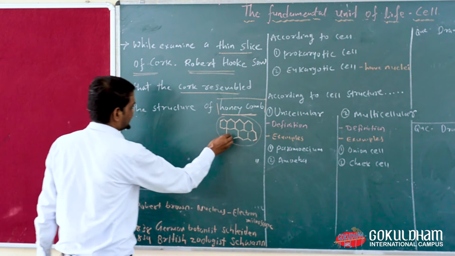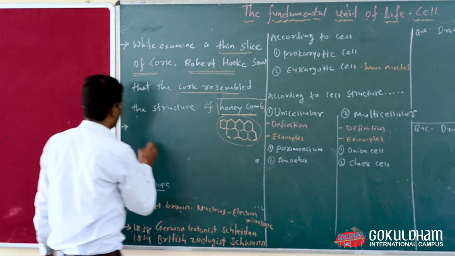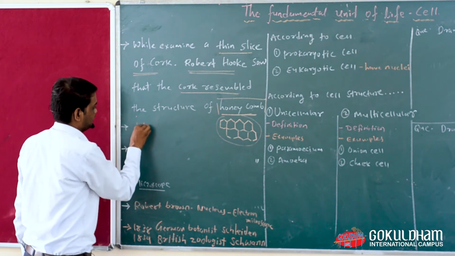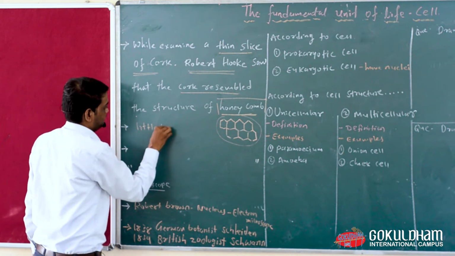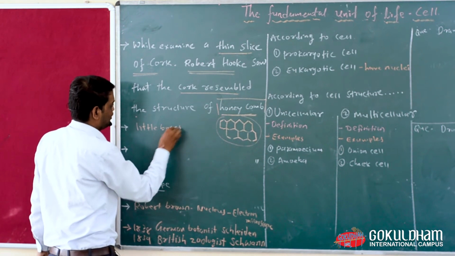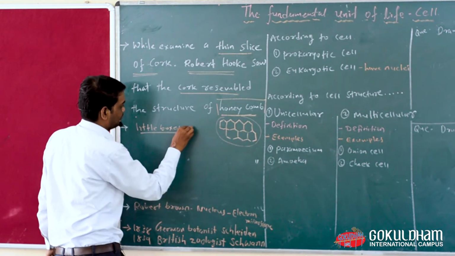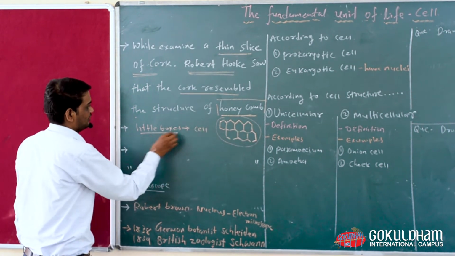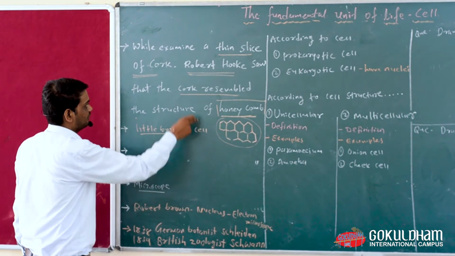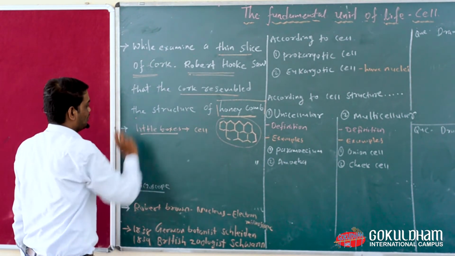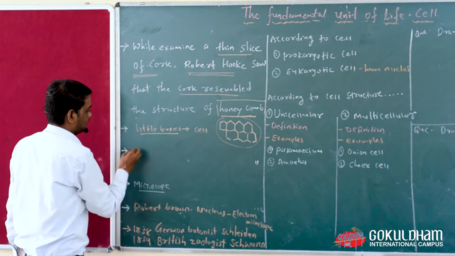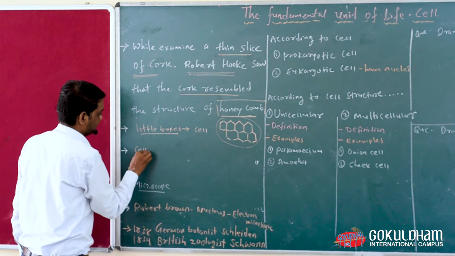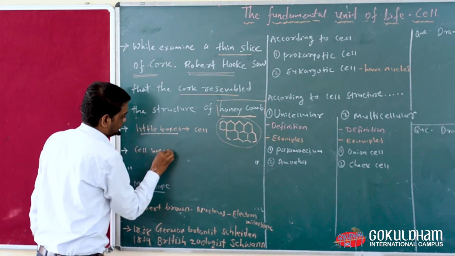Robert Hooke described this structure as little boxes, and little boxes are also known as cells. The word cell was given by Robert Hooke. Then what is the meaning of cell? Cell means